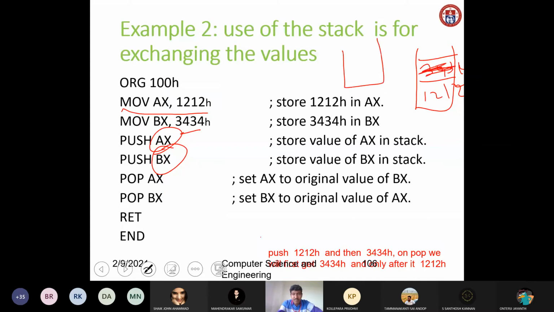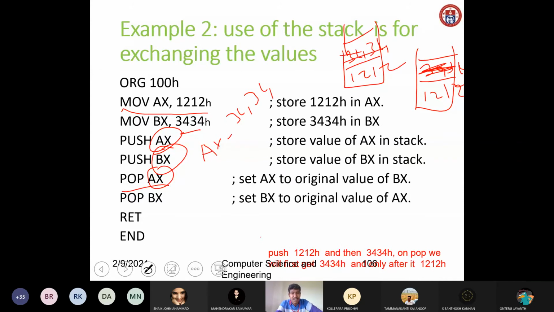So I will write here. What I did is 1 2 1 2 and again 3 4 3 4. Now I am popping AX. Popping AX means whatever content is available on top of the stack will be stored in AX. Now can anybody tell what is on top of the stack now? 3 4 3 4. That 3 4 3 4 will be moved into AX. Now the value of AX is 3 4 3 4.